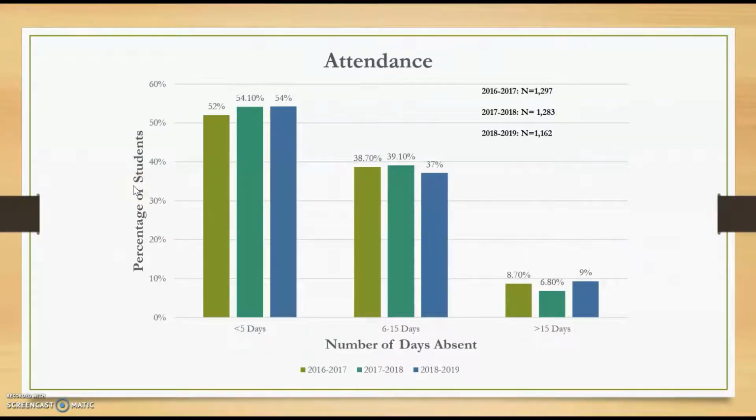Attendance trends have shown an increase in a higher percentage of total enrolled students missing 5 or fewer days of school. The school has tried to incentivize being in school by providing perfect attendance rewards throughout the school year. By 2018 to 2019, 54% of students missed 5 or fewer days compared to 52% in 2016 to 2017. However, the percentage of students missing more than 15 days did increase from 8.7% in 2016 to 2017 to 9% in 2018 to 2019.